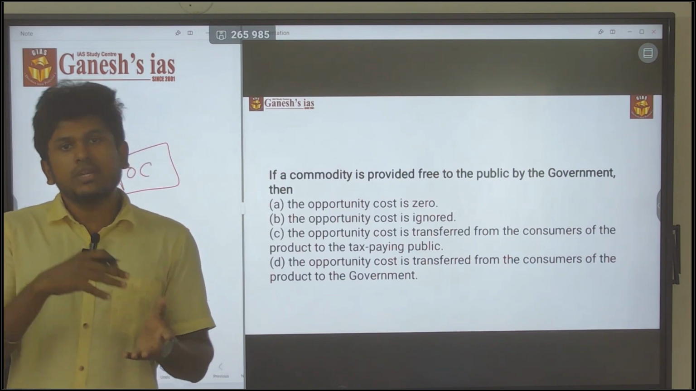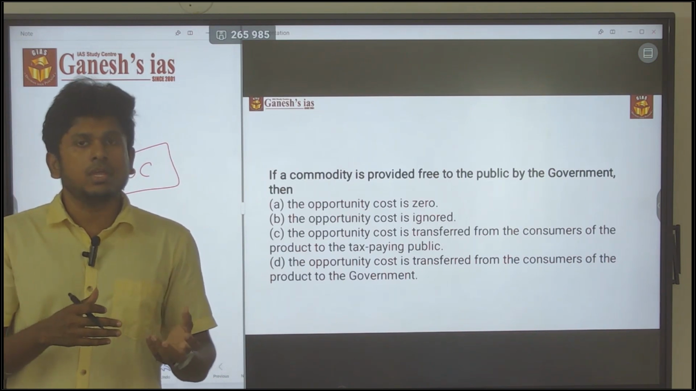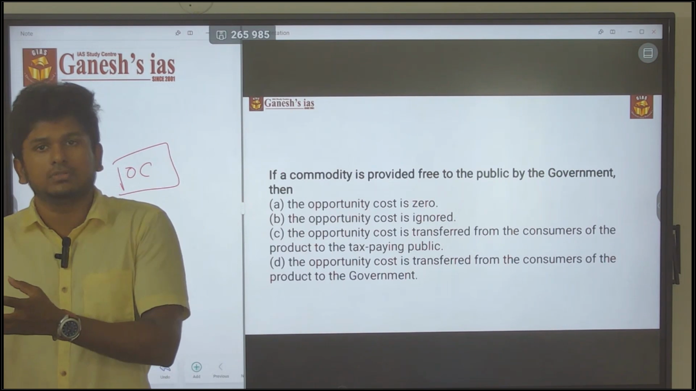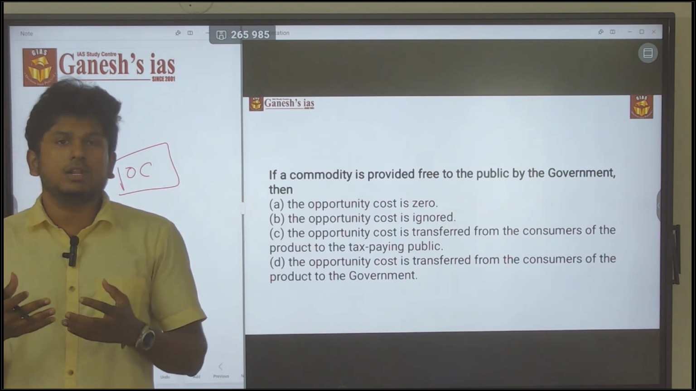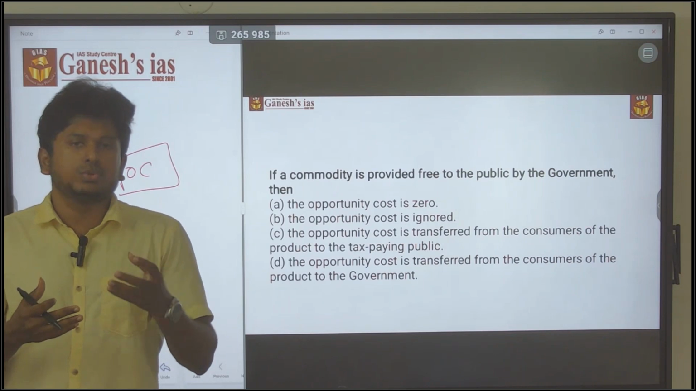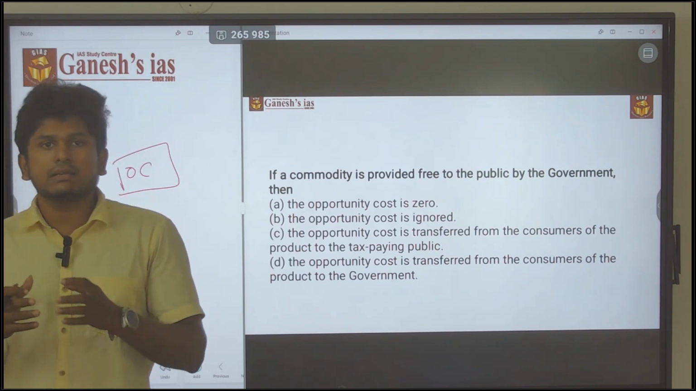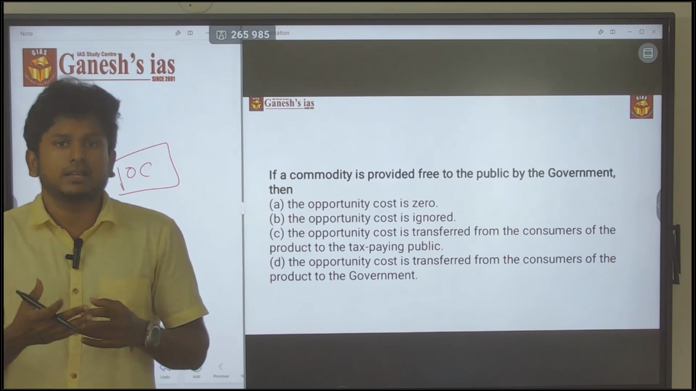Put it another way. If I buy only the fruits, then I am going to lose some happiness from that junk food. That is called opportunity cost. So it is all about something you are choosing, and by that you are losing something else. That is called opportunity cost.